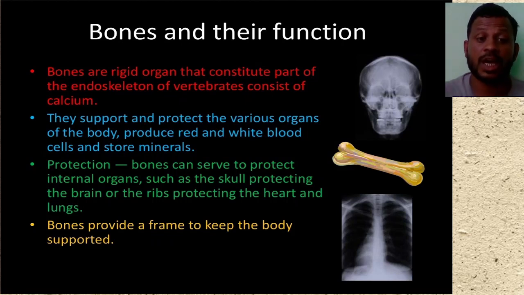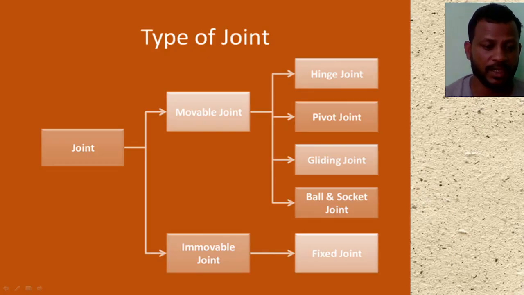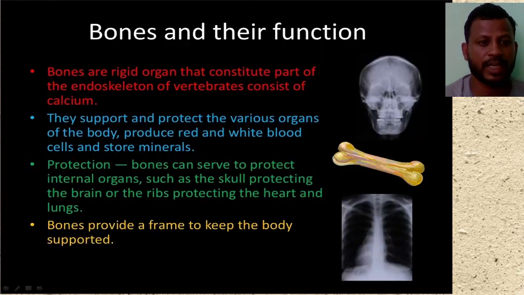And bones help in the production of red blood cells and white blood cells, and store minerals also.